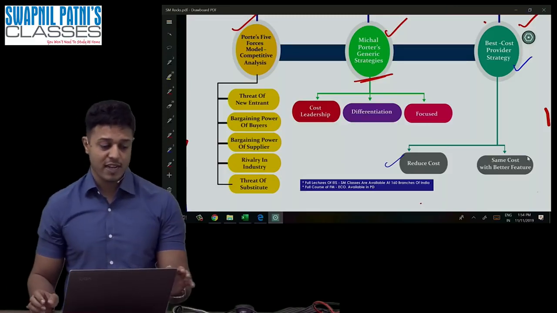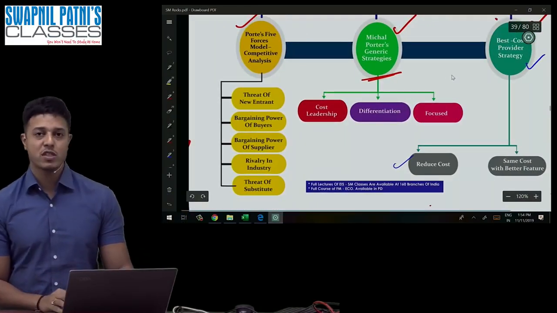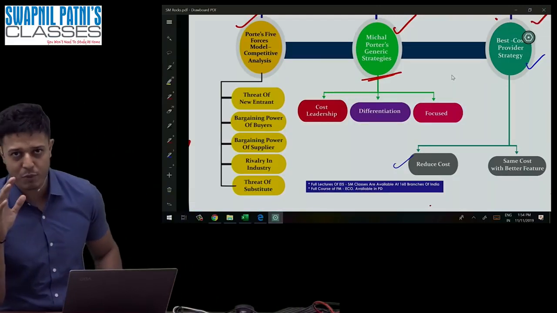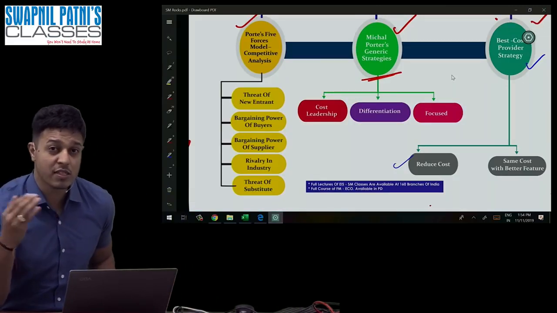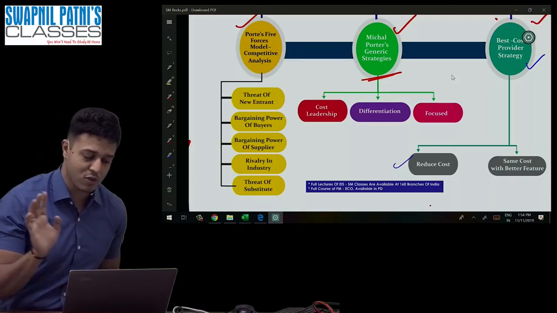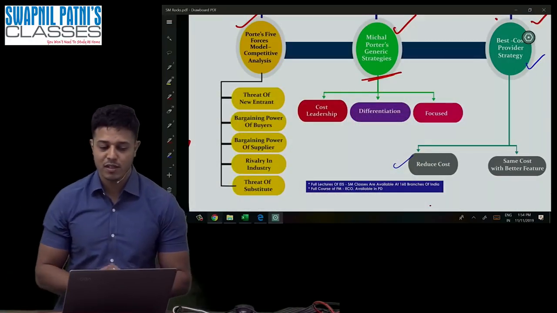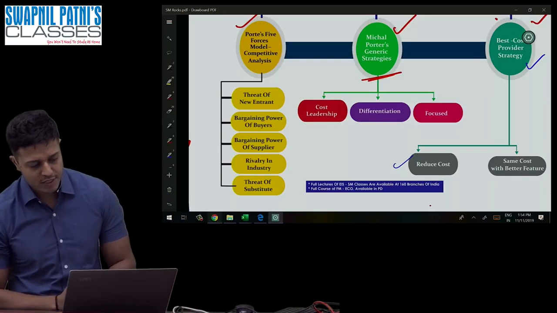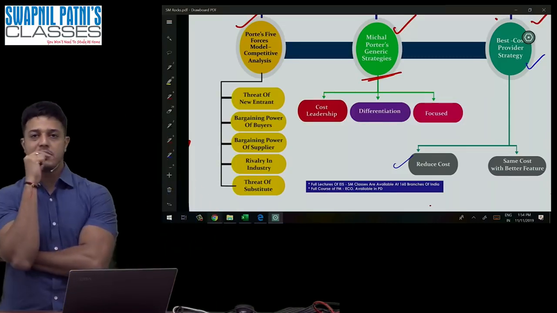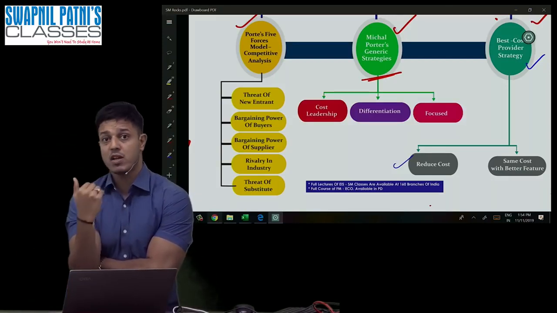So moving on, guys, the last part of this chapter: Michael Porter's 5 forces. This chapter is all about Michael Porter. Michael Porter's generic strategy. Remember, the word generic means cost, differentiation, focus, and you have to draw this image also. You know about this image, right? And this is Michael Porter's 5 forces. Remember 5 forces. Whenever you want to start your business, you have to think about these 5 forces. Without thinking about these 5 forces, you should never start your business.